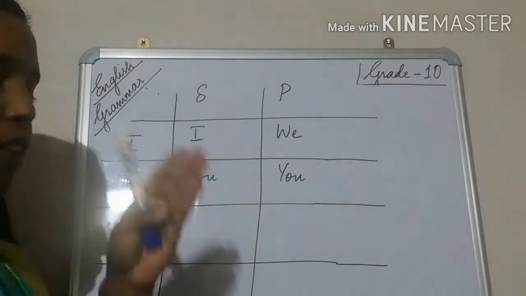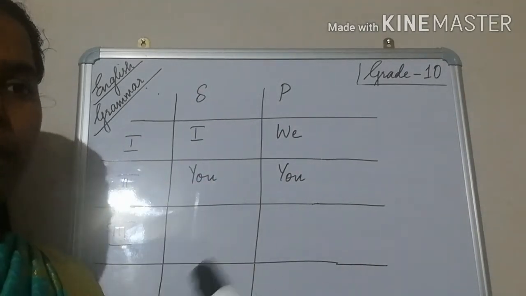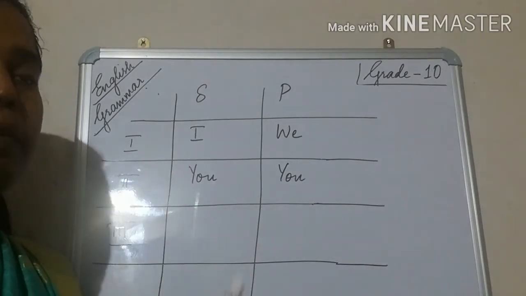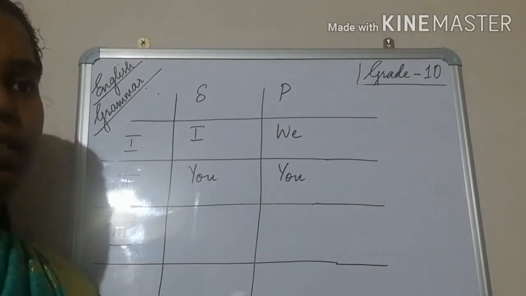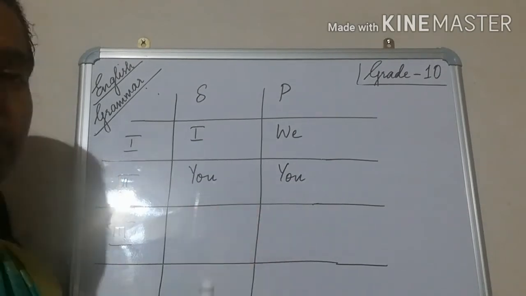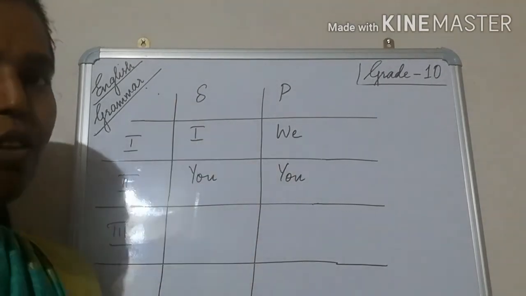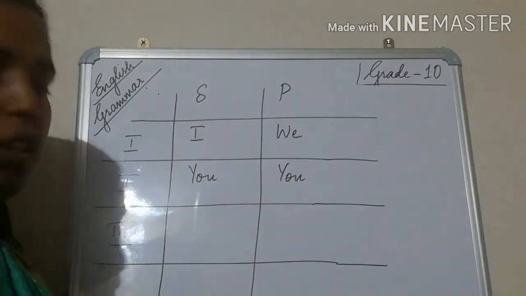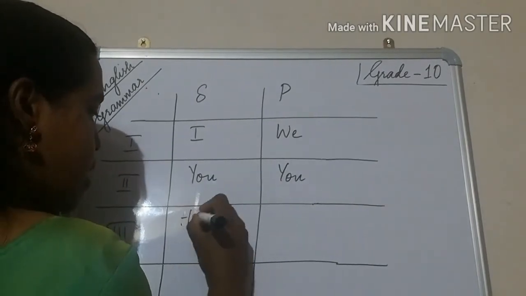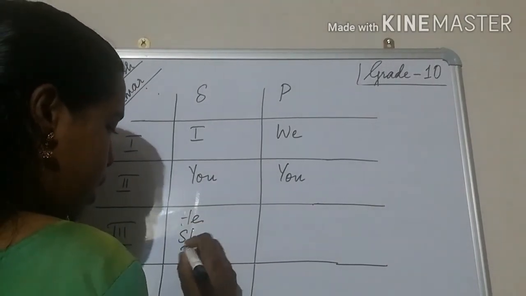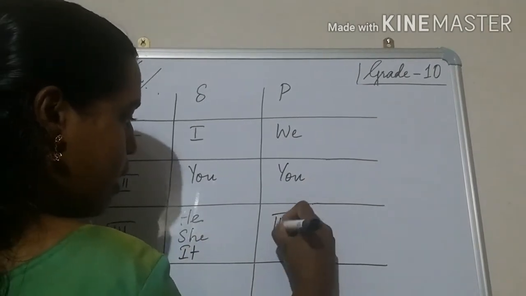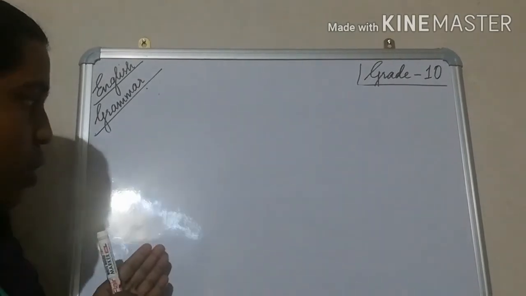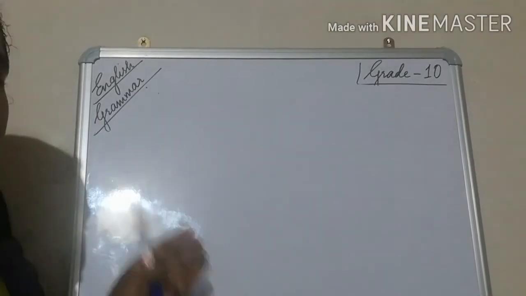If I say, you get up, I'm pointing out one single boy and saying you get up. I'm asking the whole class to get up and go to the lab, so you all please get up. When I address a crowd also, again I'm saying you. So for the singular and the plural it's going to be you. The third person singular is he, she, it. The plural is they. Is it clear for you? We saw the first person, second person and third person pronouns.